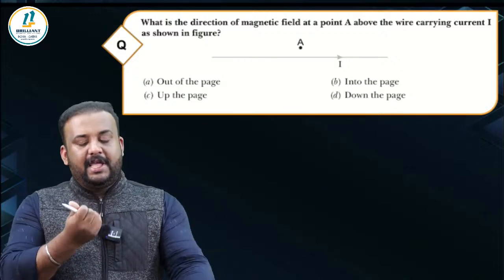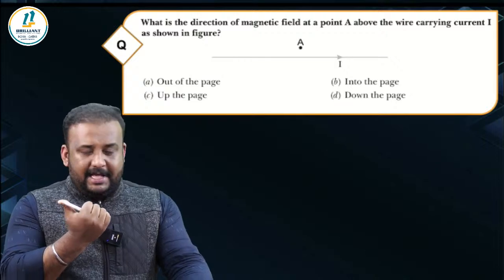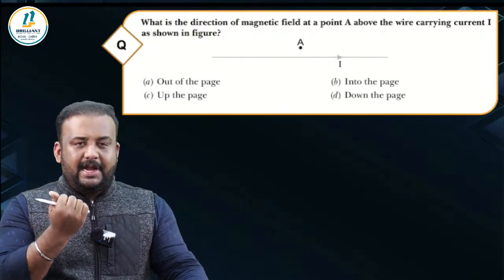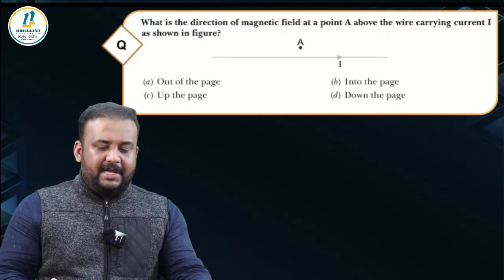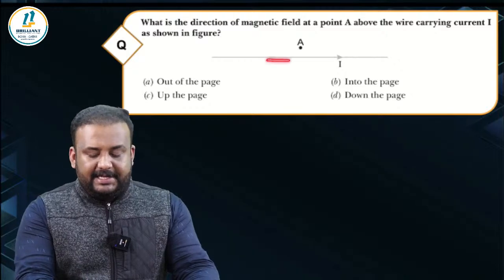So when you hold the wire in your right hand in such a way that the thumb is pointing towards the direction of the current, then the fingers that wrap around will show you the magnetic field, correct? So in this picture, you can see that the current is moving in this direction.